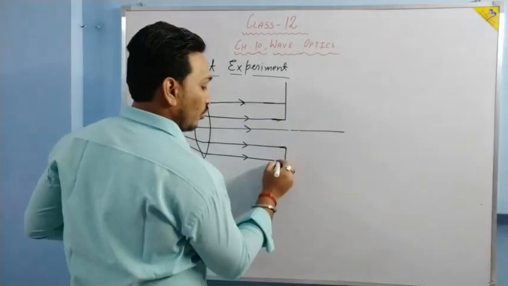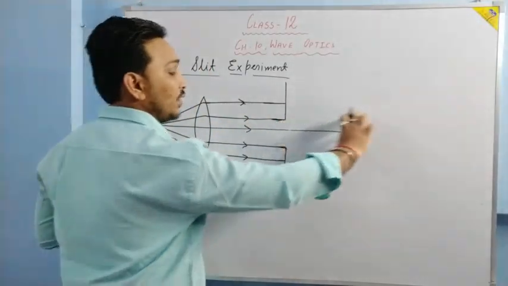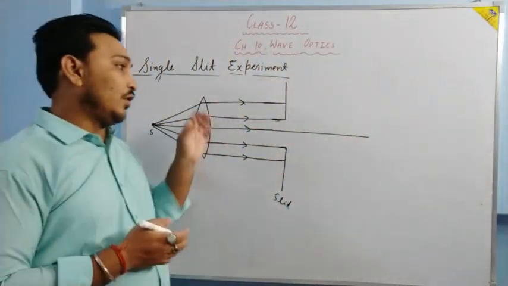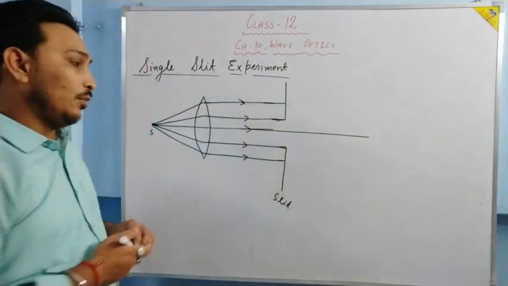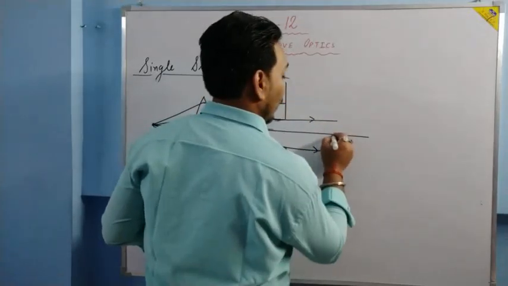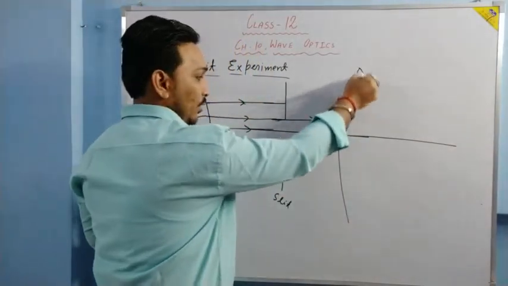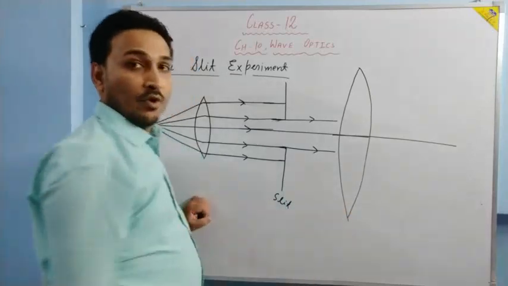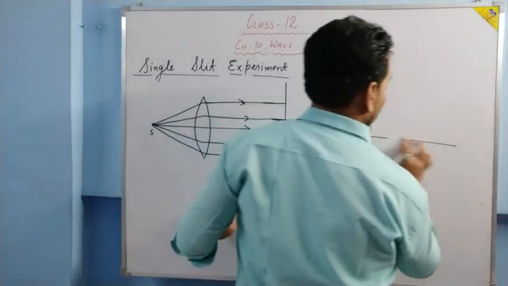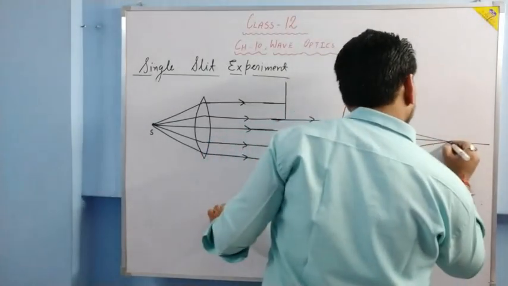Some of the light is blocked over here only. It will not pass through. This is our slit, and this is the width of the slit through which the light passes. Okay. So some of the light will be blocked over here due to the slit, but the rest of the light will go through the slit. And if you put a convex lens over here, then what happens? This light, parallel to the principal axis, will converge at the focus of the convex lens.